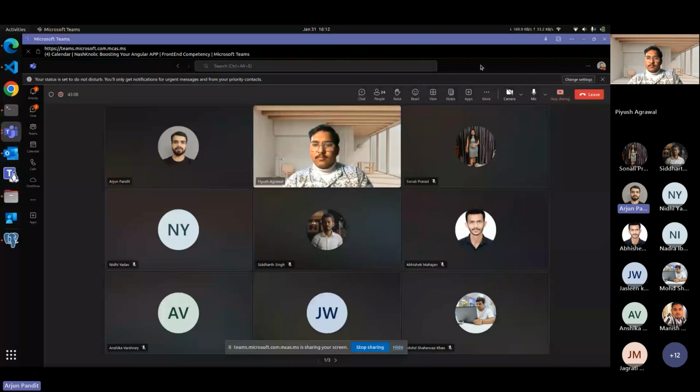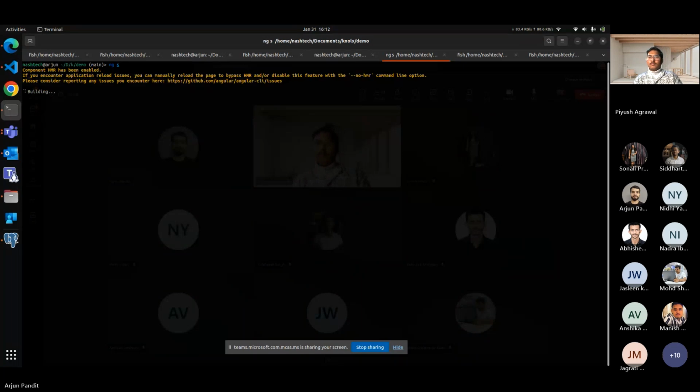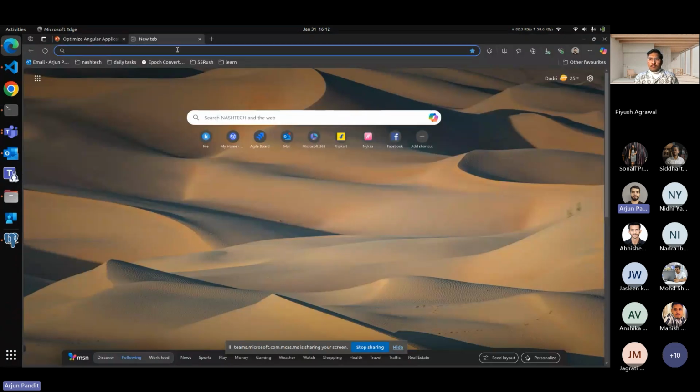In today's demo, we're going to cover some powerful techniques to make our Angular application faster, more efficient and more scalable. Let me show you the demo part. I already created an application to show some functionality. Let me serve it. This application was generated with Angular 19, so every functionality we are going to use is from Angular 19.